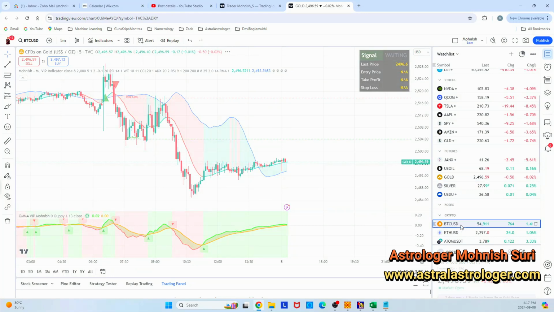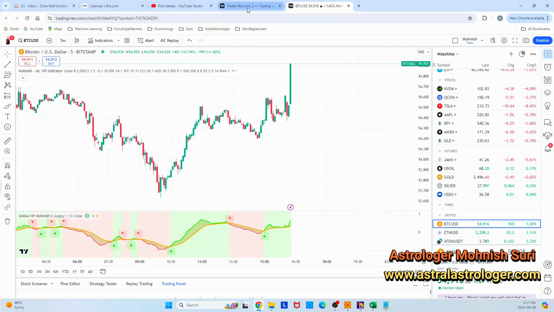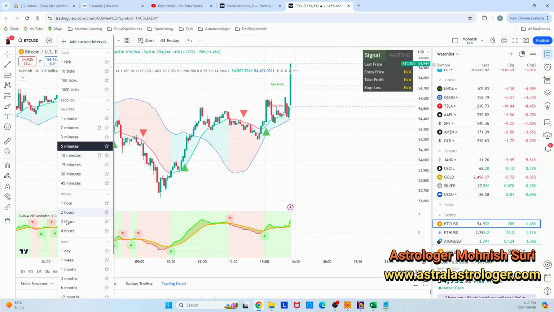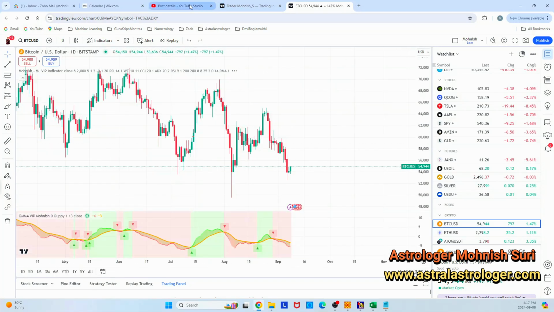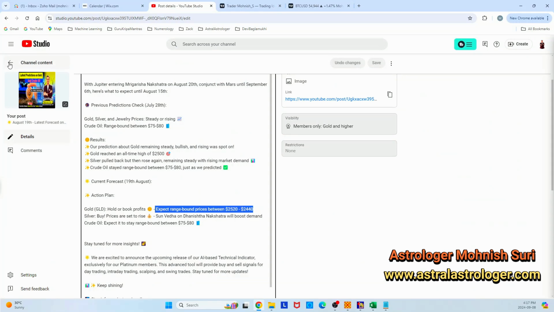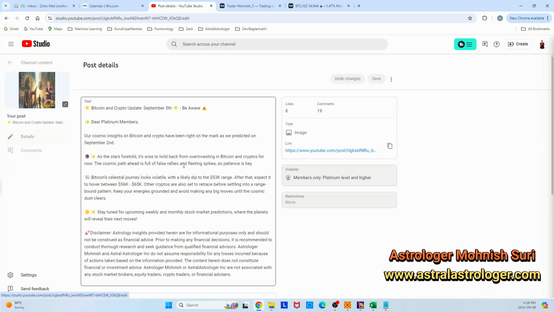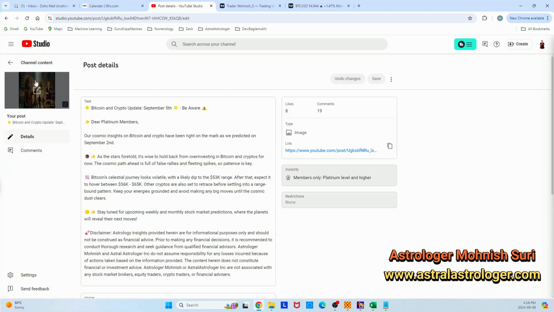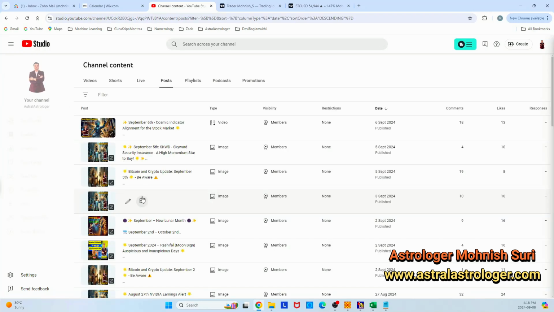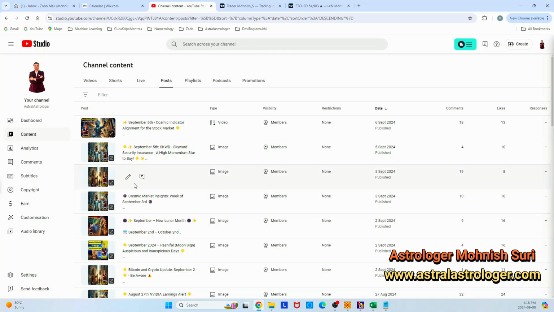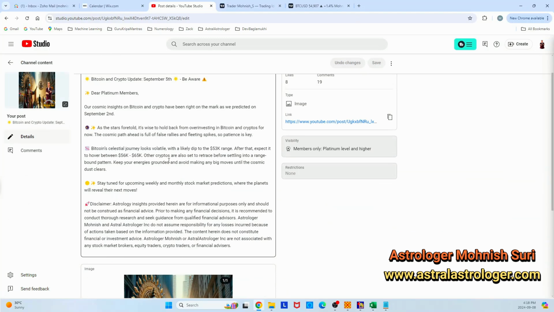Now with Bitcoin also, you saw my last post on Bitcoin. I'm going to put up a daily chart. My last post on Bitcoin was to be aware that Bitcoin will go down. Here it is, on the 5th of September. I made a prediction that Bitcoin may drop to the 53K range.